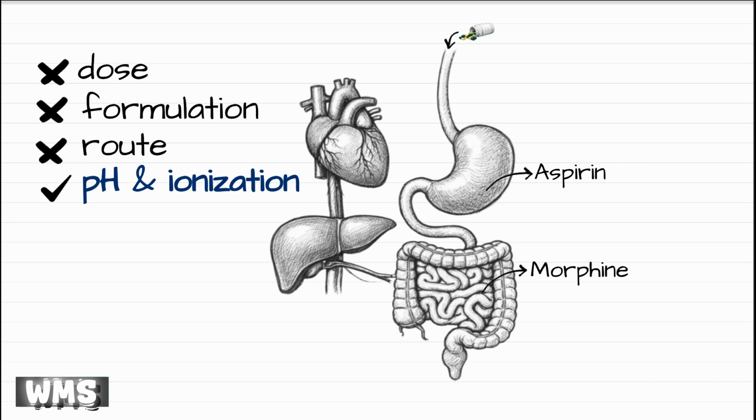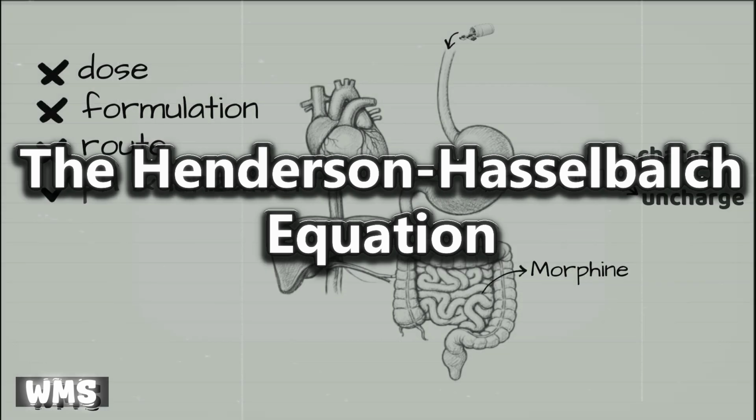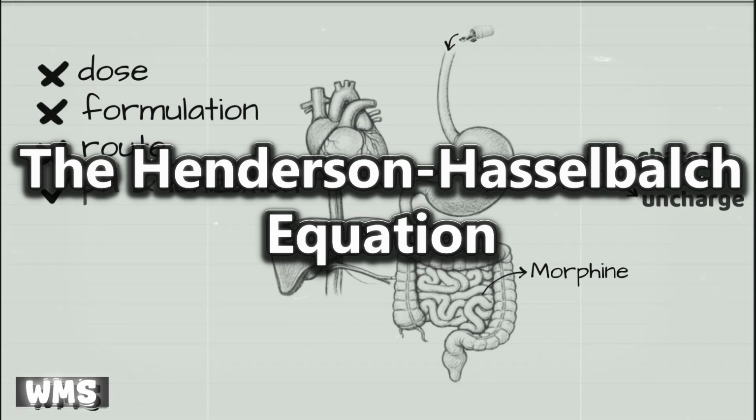In a given environment, is the drug charged or uncharged? Because only the uncharged form of a drug can cross biological membranes. To predict this accurately, we use a very powerful but often misunderstood tool in pharmacology, the Henderson-Hasselbalch equation. And in this video, I'll make it so simple that you'll never forget it. So let's get started.